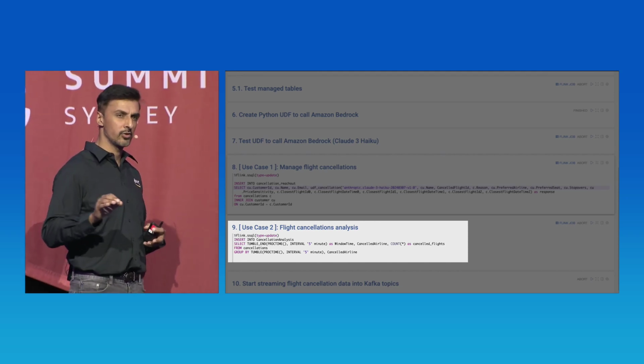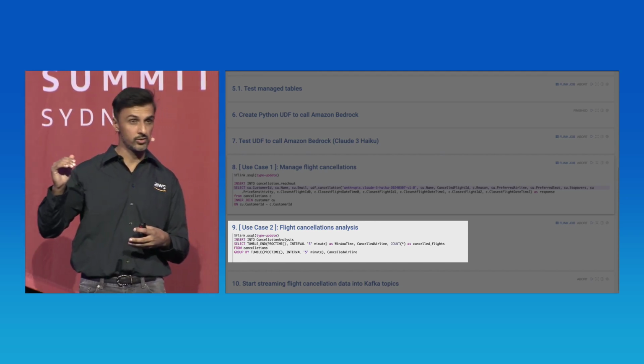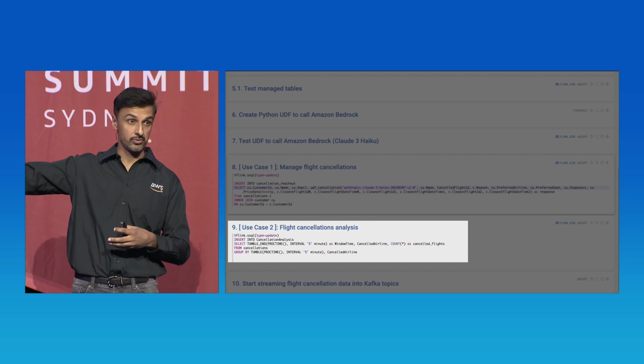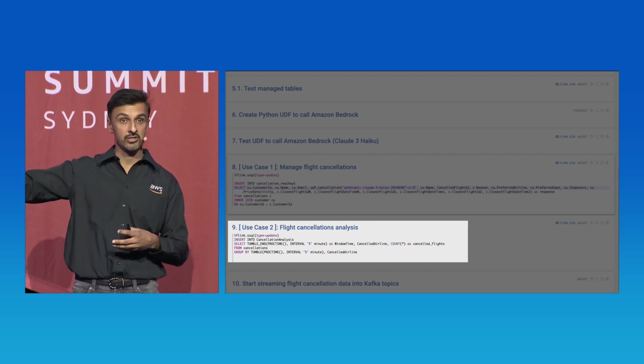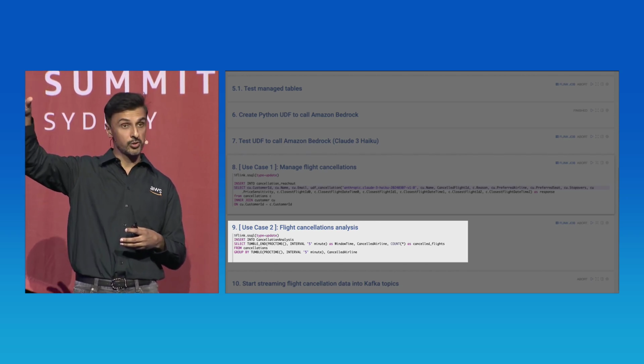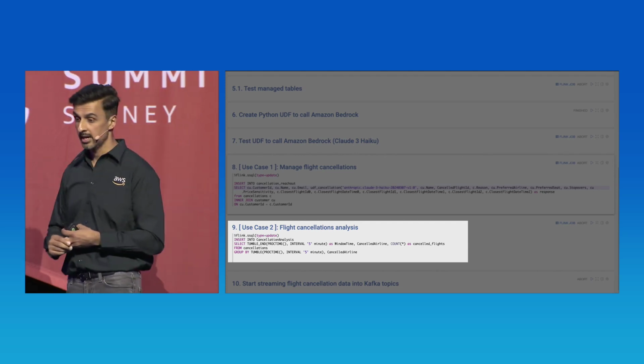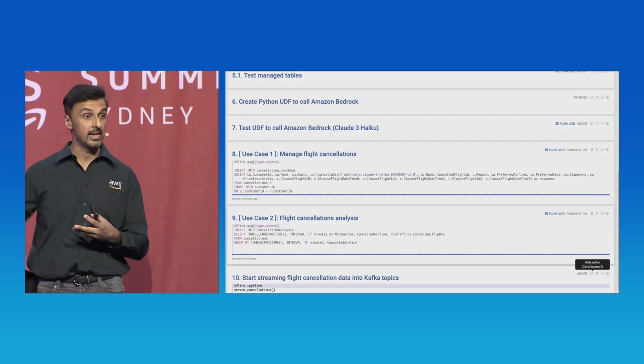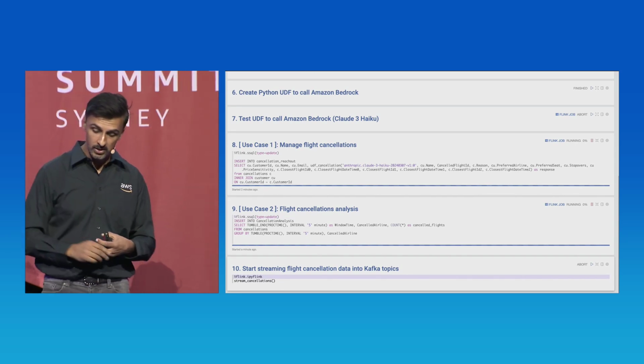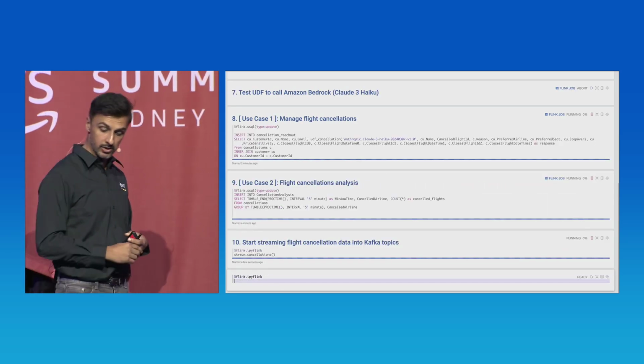And now this table, if you remember, was the last unique one that we saw, and that's going to write it out to an S3 bucket. When we write it out to the S3 bucket, that's going to be linked to our knowledge base in Bedrock. So when we send a prompt to Bedrock, the foundation model will have that data available to it. So we've run those two use cases.